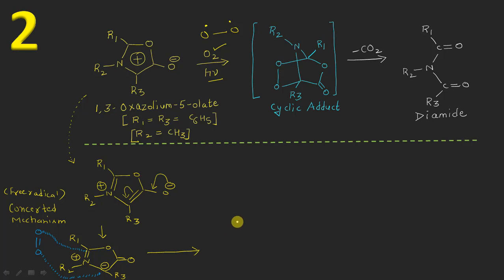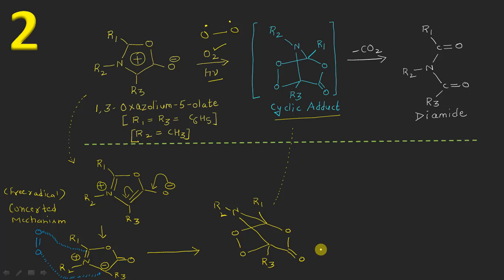So I can show here: oxygen single bond oxygen, a bond between this oxygen and this carbon atom, to which one R1 group is attached, and this also has one double bond oxygen here, and here is the second carbon atom which has R3, and this is all attached to the nitrogen atom, to which one R2 group is attached, and it will be like this here, right? Resulting in the formation of this type of cyclic adduct. Okay, so it is the exact same structure here.